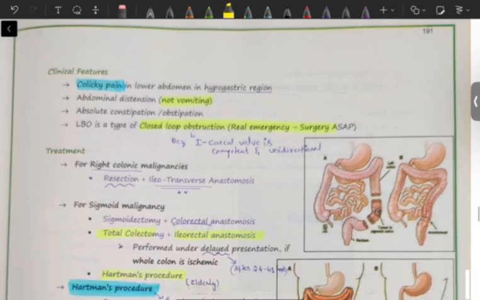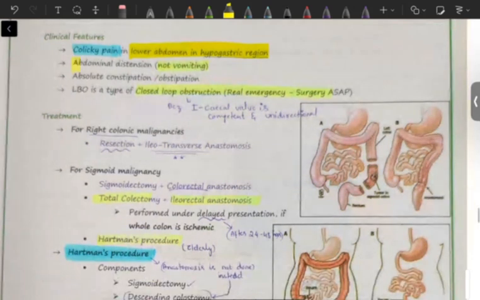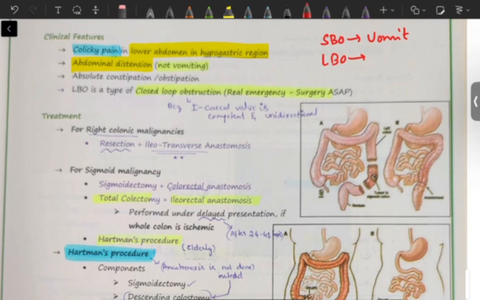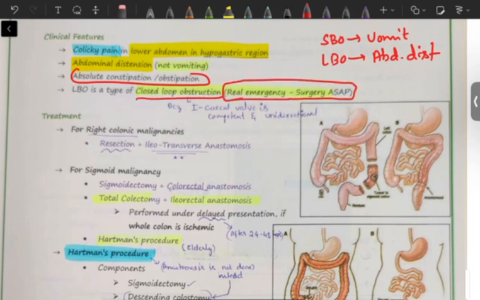Okay, what will be the clinical features in case of a large bowel obstruction? Colicky pain in the lower abdomen or in the hypogastric region. Abdominal distension but not vomiting. So in small bowel obstruction usually vomiting will be there, but in case of large bowel obstruction it will usually be abdominal distension and absolute constipation or obstipation, that is, unable to pass both feces and flatus. Large bowel obstruction is a closed loop obstruction. That is, it is a real emergency and surgery should be done as soon as possible.